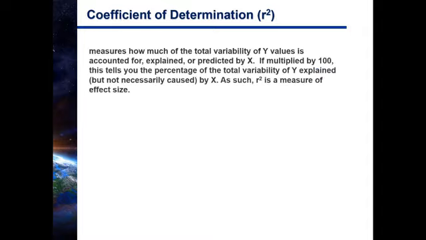All right, so let's go over this definition, and I'll elaborate a little bit, and hopefully this will make sense to you.